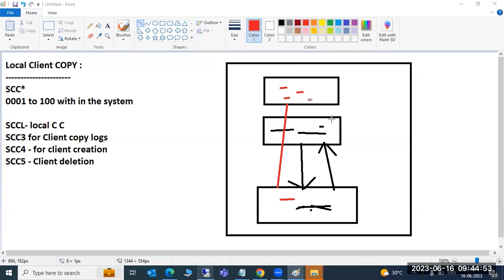That we will discuss during our backup database topic. Database time, the topic will come. Okay, so that is the local client copy.